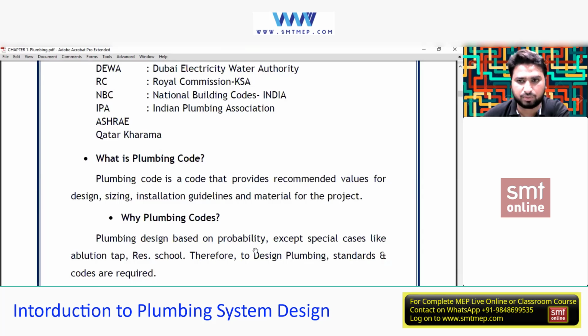But not all cases are probability, because we do have some special cases also, for example, a WC and lavatory at the same time, and a continuous demand. So those are special cases. What are those special cases? Case number 1 is the ablution tap. What is an ablution tap? The ablution area where we perform wudu, like before offering prayer, we go and wash hands and face.